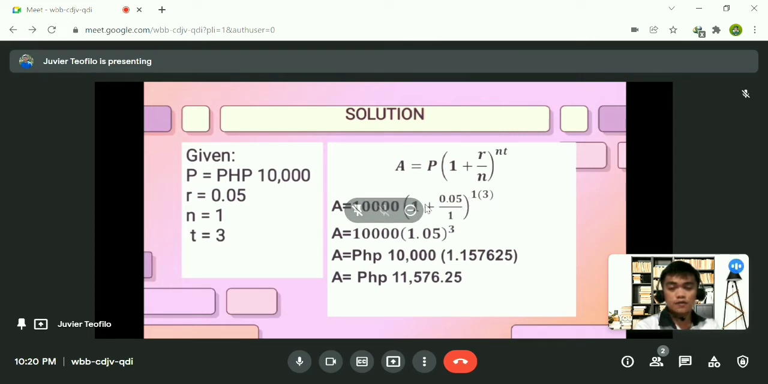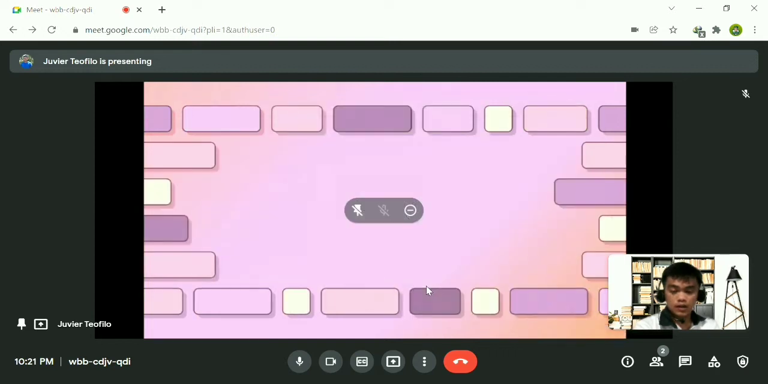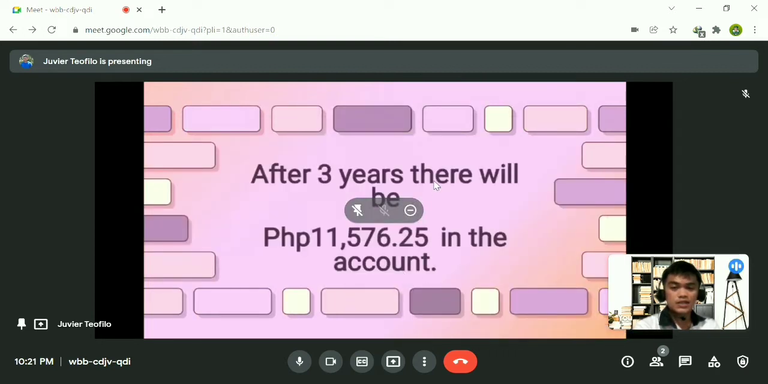If you solve the parentheses, 1 plus 0.05 over 1 is equal to 1.05. Now we have 10,000 times 1.157625, which is equal to 11,576.25 centavos. Therefore, after 3 years, there will be 11,576.25 pesos in the account. So this is our final answer here.